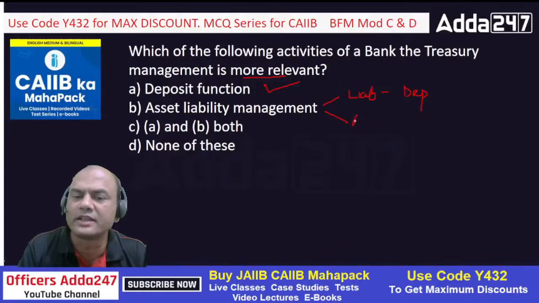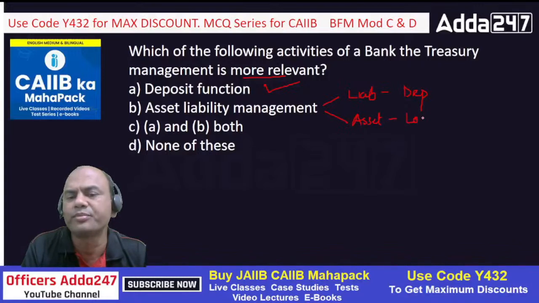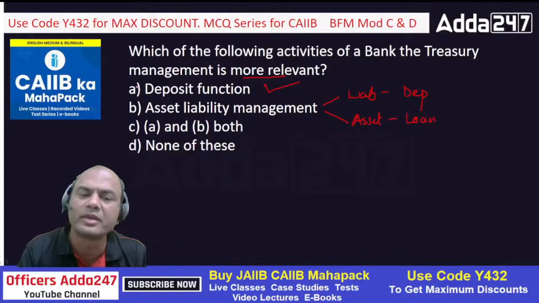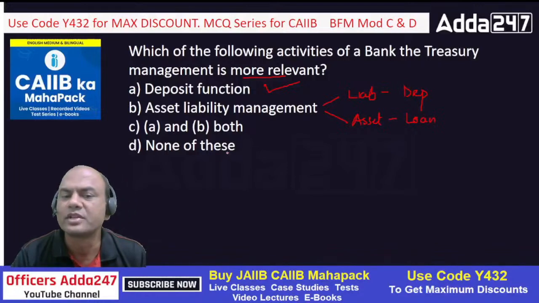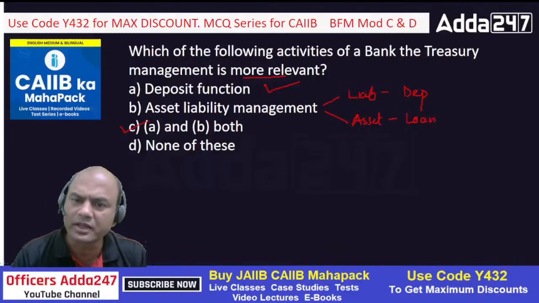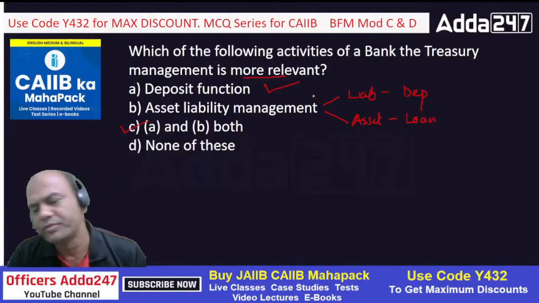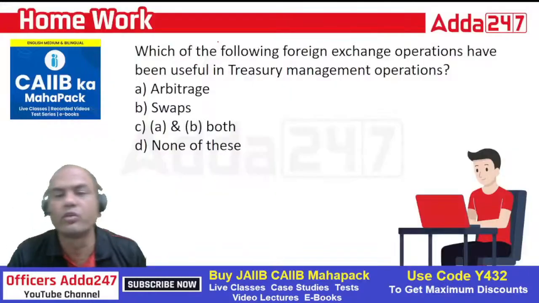And asset means loans. So both the things are covered over here. So that's why the answer will be A and B both, and none of these. So it is both A and B, right? Deposit also, asset liability also, everything. Okay, combined. Got it? One for your homework.